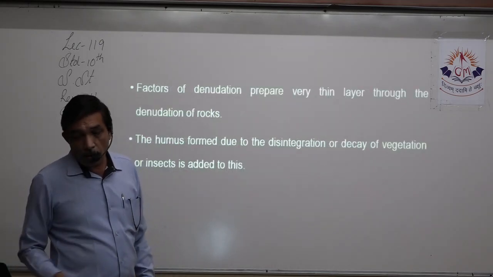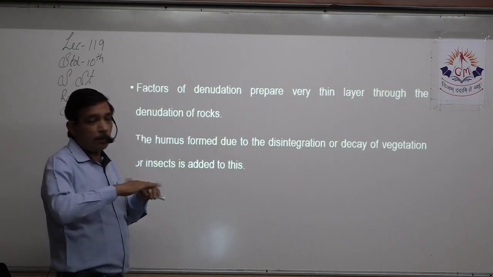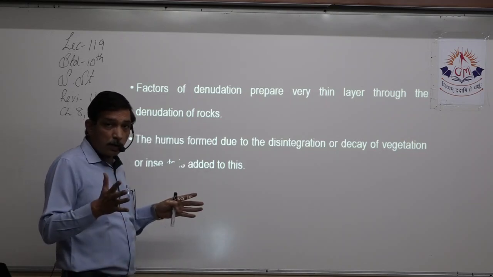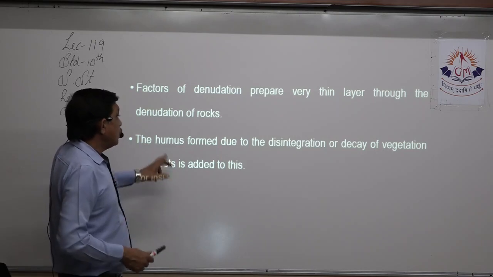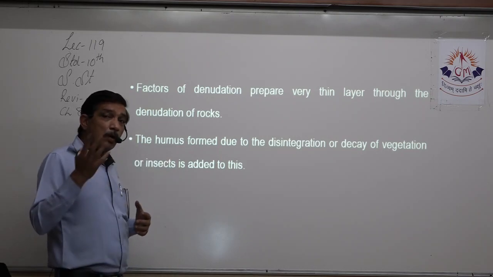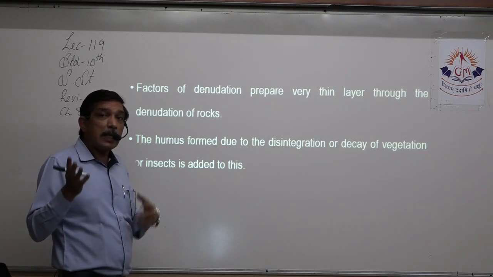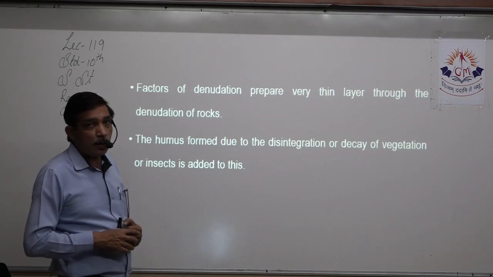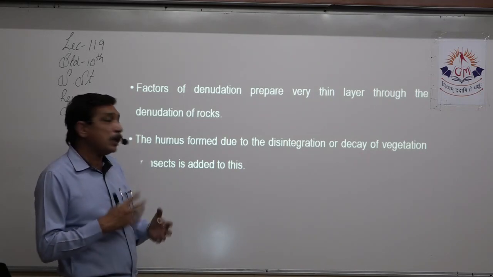Right? Now soil is formed after the denudation. A very thin layer of the soil is available of the rocks. Now earlier it was a rock, now a very thin layer of soil is available. Right? Humus. When does soil happen? Along with the abiotic things, biotic things also mix up, then it becomes a soil, right? You can't grow a plant out of a rock. You need those biotic elements also.